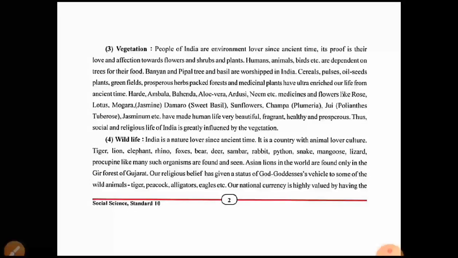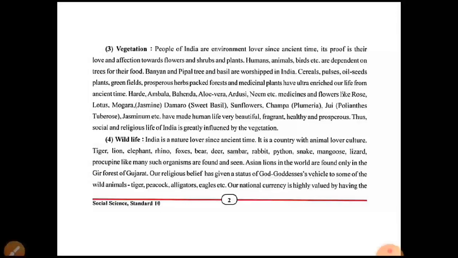Okay, the proof is their love and affection towards flowers, shrubs and plants. How can it prove that? The people did not use things made by humans, but they used things they could get naturally, such as shrubs, plants and flowers, mostly used by humans.